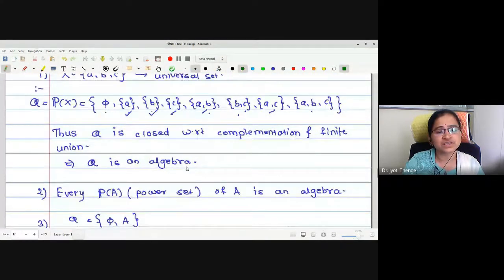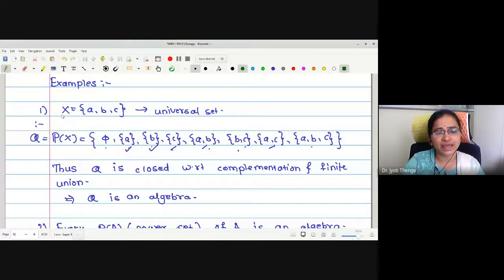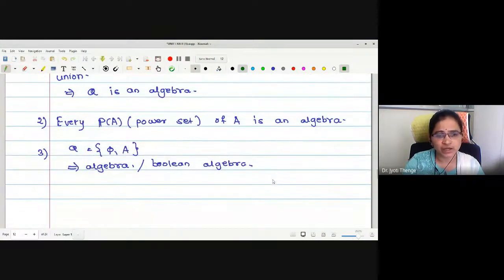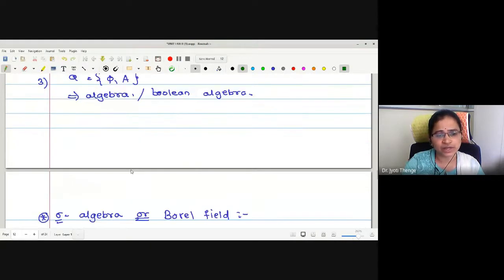And then we have seen some examples. If we take X to be the set {a, b, c}, then the corresponding power set will be an algebra because it will be closed under complementation and finite union. In fact, every power set is an algebra. Similarly, this is also an example.